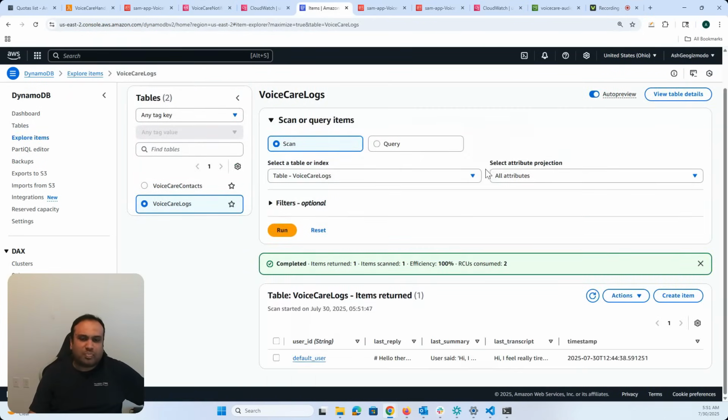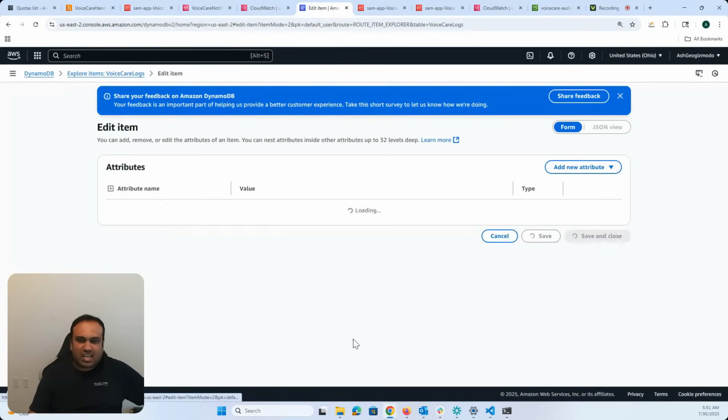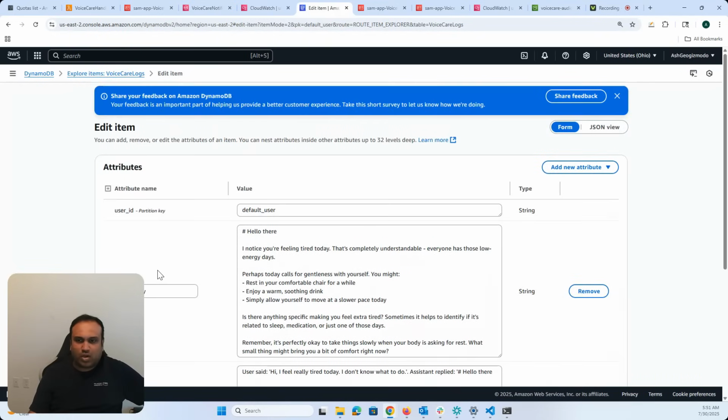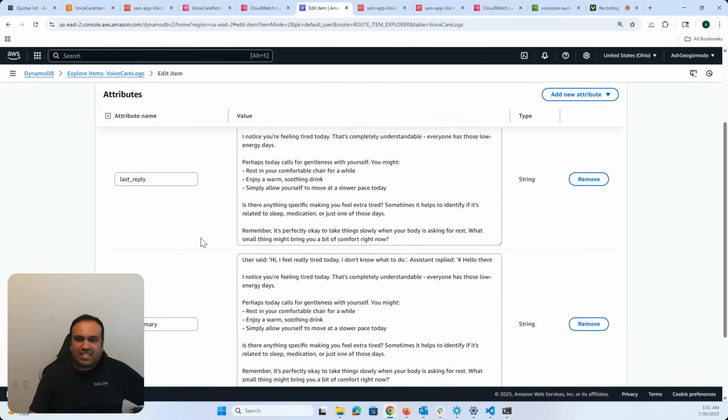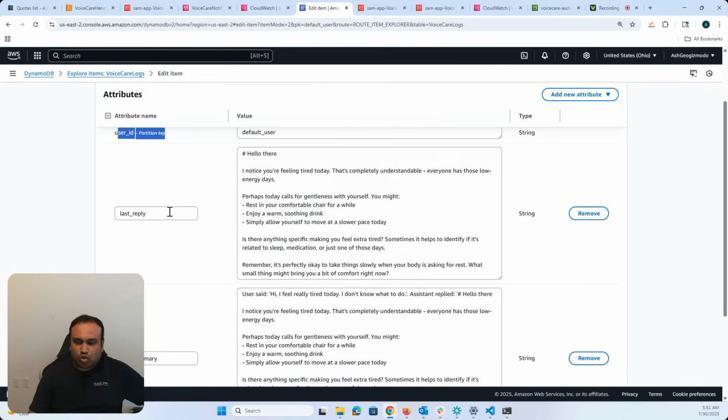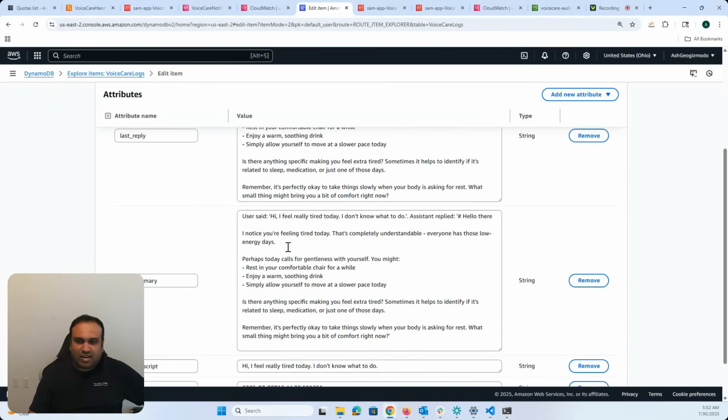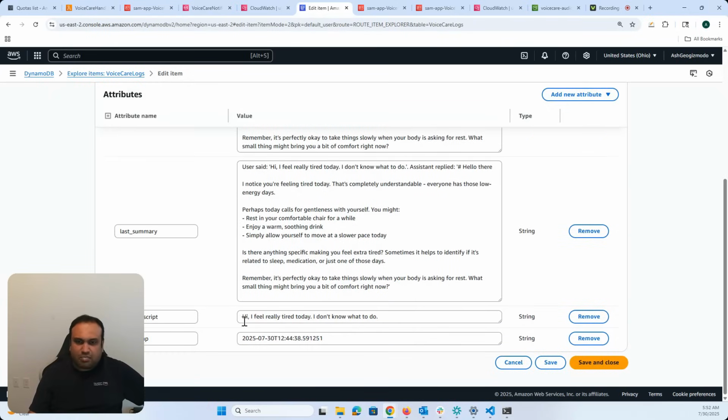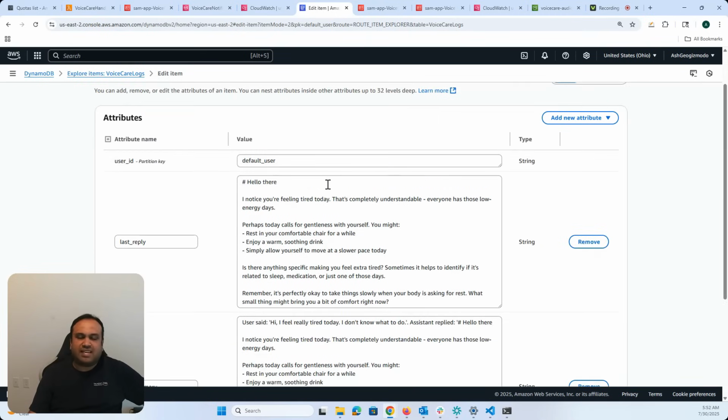If they want to go to previous data, you can see that these VoiceCare logs are going to be stored: the user ID, the last reply, the last summary of the reply, the last transcript of what the person asked, and the timestamp. These are the entries that are going to be stored in DynamoDB.